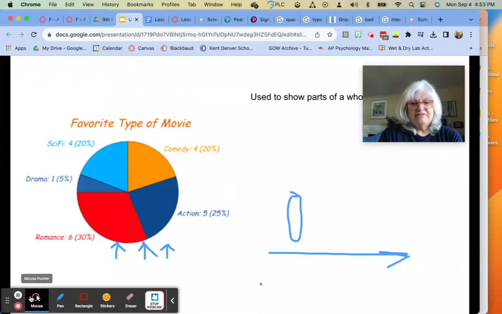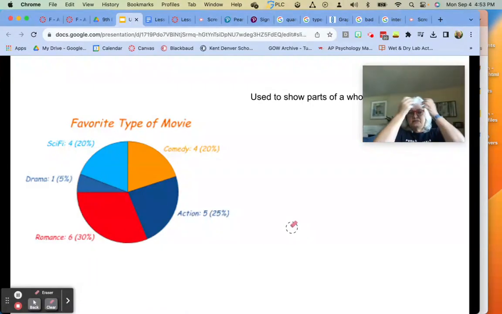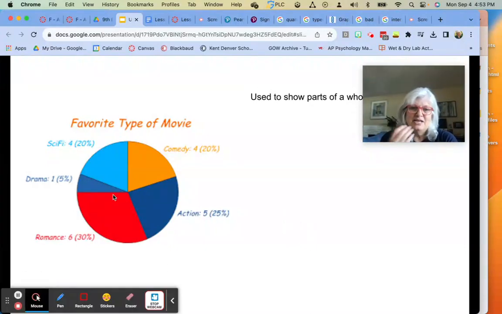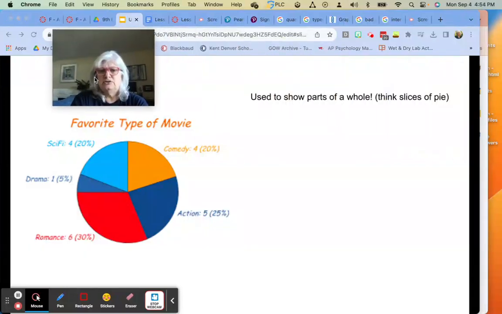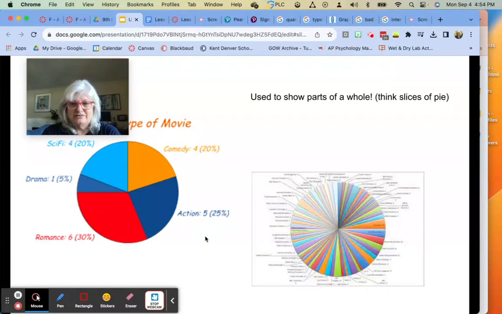The other type of graph I want you to know, I don't love this type of graph, but it is useful, is a pie chart. You guys have all probably seen pie charts. I do want to show you a bad pie chart. The thing about pie charts is that they're really used to show how much something is of the whole. Like if I have 3 slices of pizza, I had 3 out of 8. So it kind of shows you a ratio basically. But sometimes people put too much data on their graphs. Like this pie chart tells me absolutely nothing. It is just a big fat waste of time.